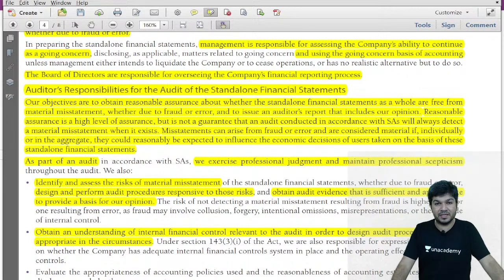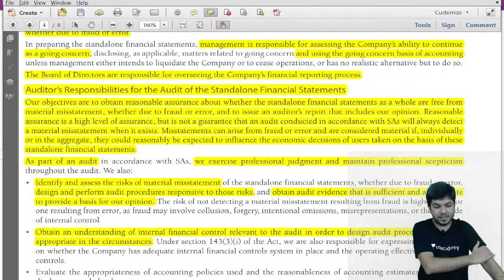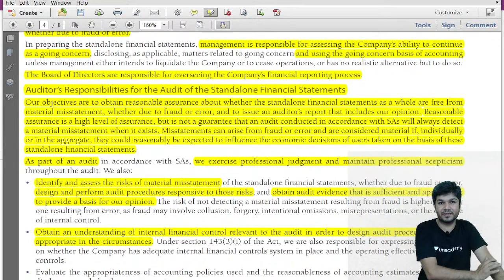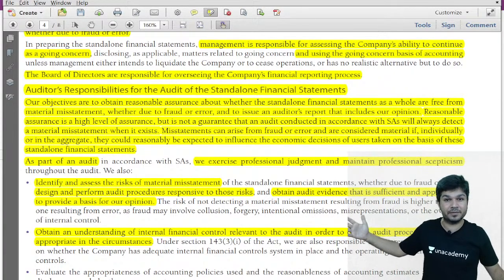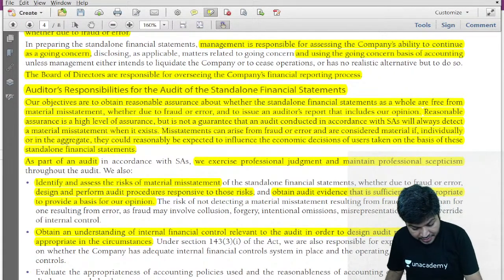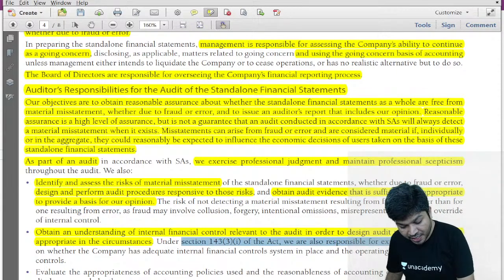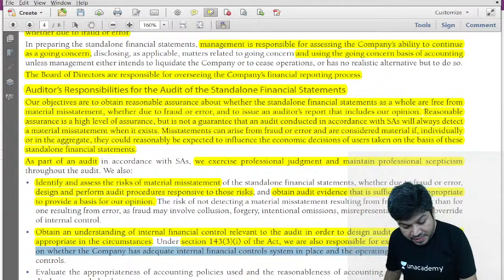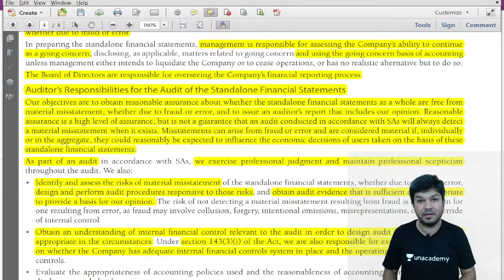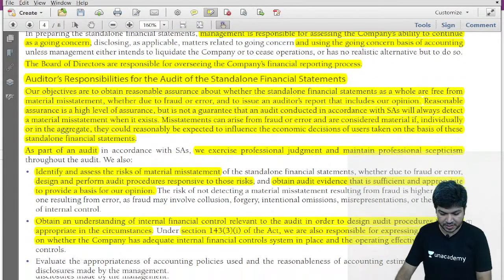Infosys is a company. Whether IFC reporting is required, Section 143, Subsection 3, Clause I. Whether IFC reporting is required, yes sir. So now, what will I do? I will not say that we check internal control but not for the purpose of reporting on IFC. We write under Section 143(3)(i), we are responsible for expressing an opinion on the adequacy and operating effectiveness of internal financial controls.